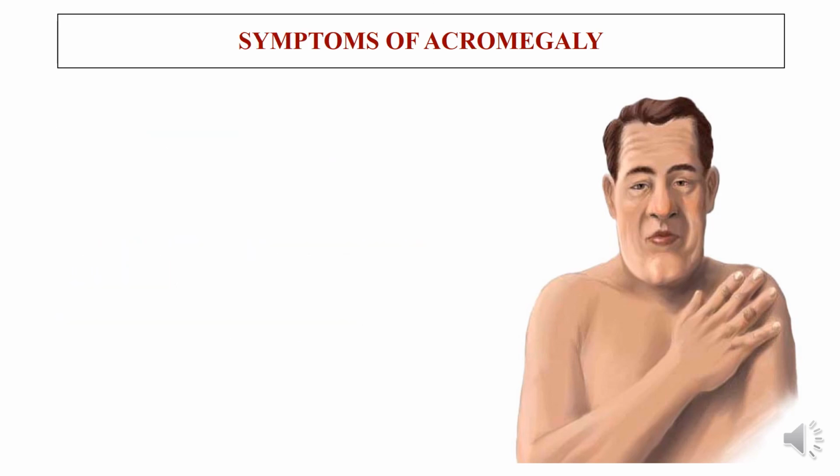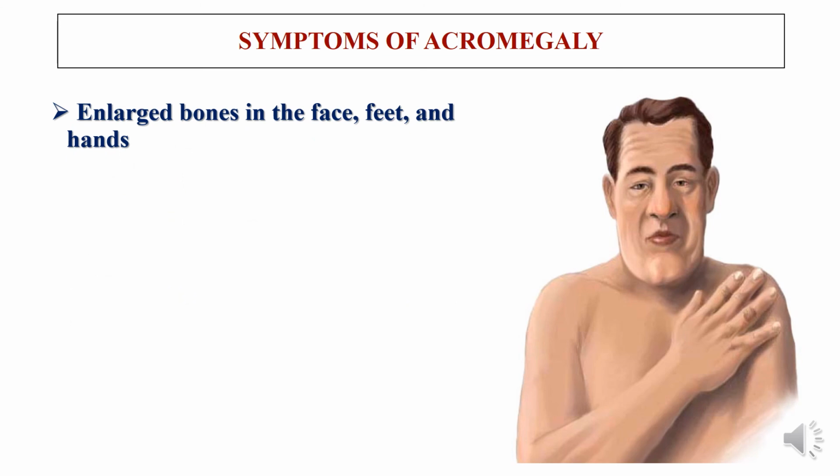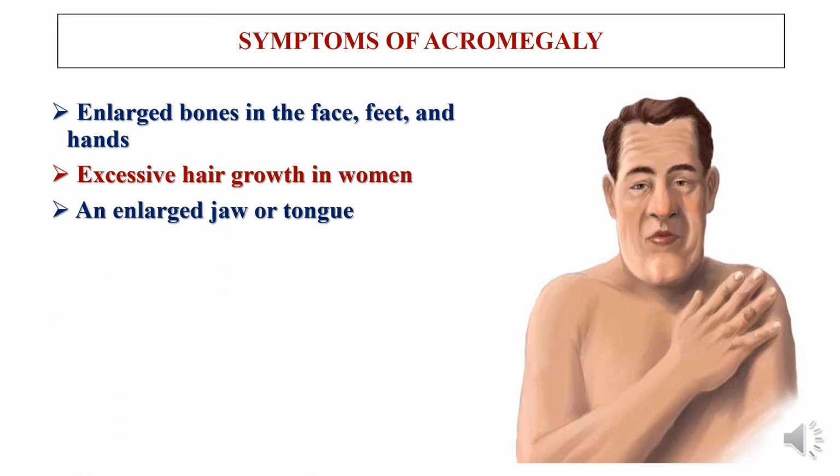The symptoms of acromegaly include enlarged bones in the face, feet, and hands. Bones will be larger than in a normal person. In case of women, we could observe excessive growth on the body, and the jawbone will be enlarged or the tongue will be larger, and a prominent eyebrow will be seen.